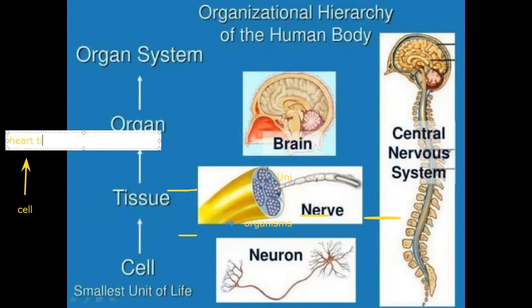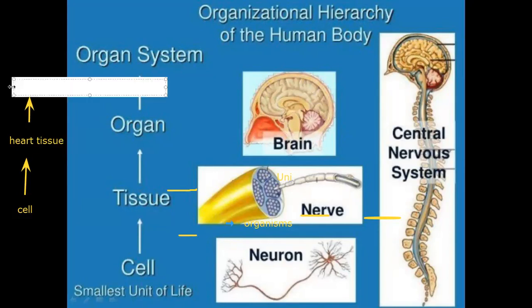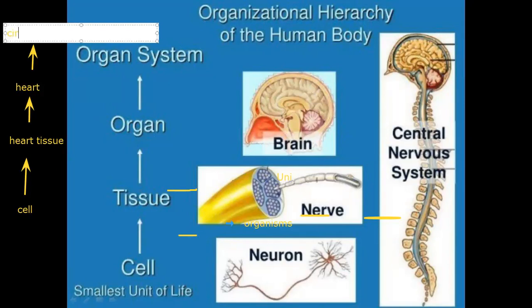And this group of a specific kind of tissues forms the heart, which is an organ in the circulatory system. And the heart plus the blood vessels form a system which is called the circulatory system.